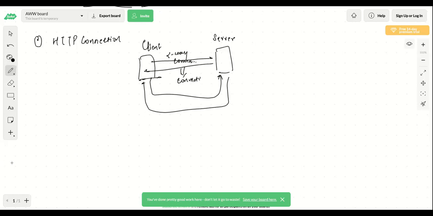Now there are other connections as well, but I'll talk about the one which we'll be using here. That is the WebSocket connection. So what happens in HTTP is once the connection is established, you send the request to get the response, and then you close this connection again. So this connection is actually closed after the request is sent and you get the response. Okay.